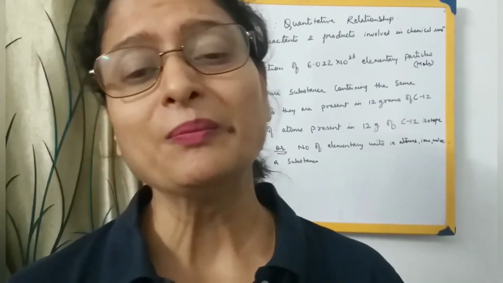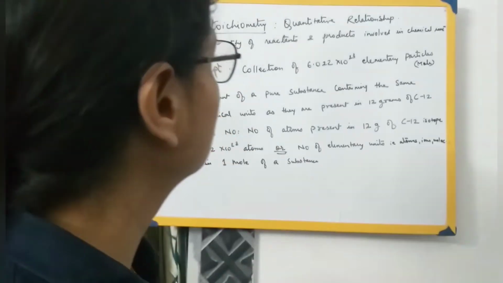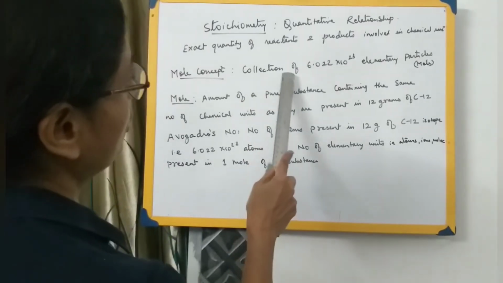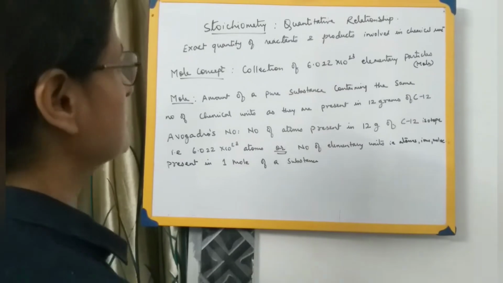In the same way, a collection of 6.022 into 10 raised to 23 elementary particles is called a mole.